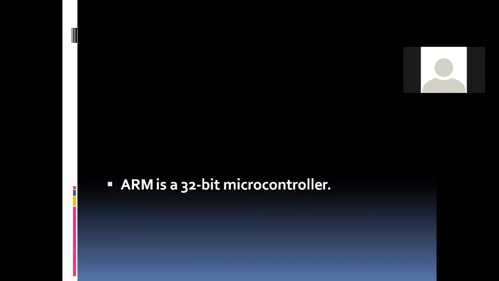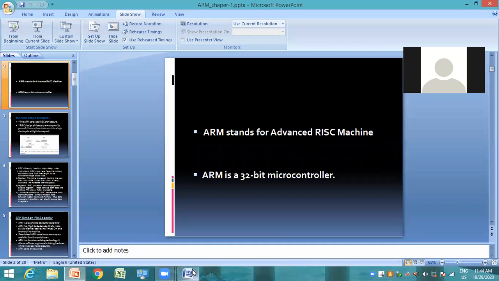ARM is nothing but a 32-bit microcontroller. I've already told you ARM is nothing but a microcontroller. Then what is the meaning of this 32-bit? That is the ALU, that is arithmetic and logic unit of this ARM microcontroller is of 32-bit size, and all the registers, that is it performs the operations like addition, subtraction and multiplications, are 32-bit wide.